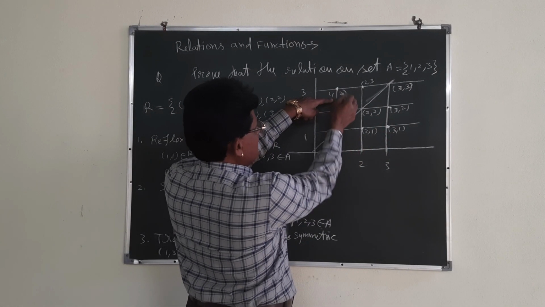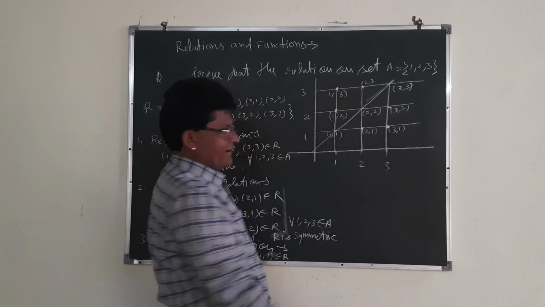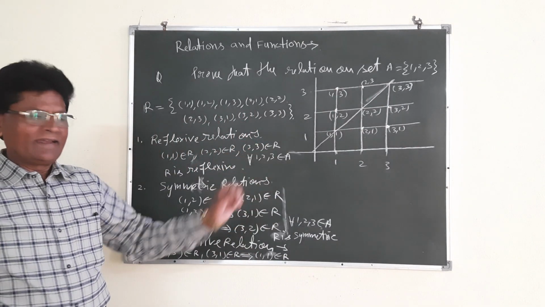This forms the triangle. That is why it is transitive.